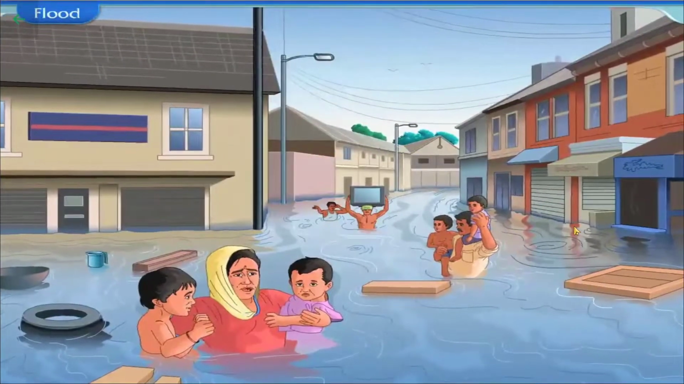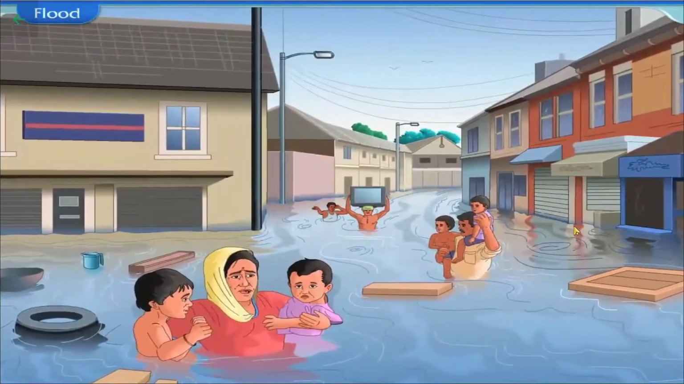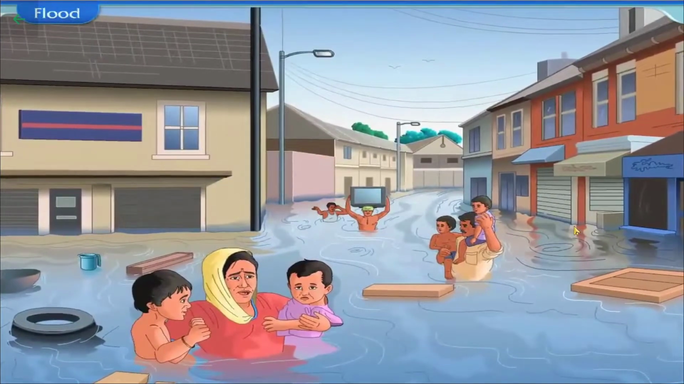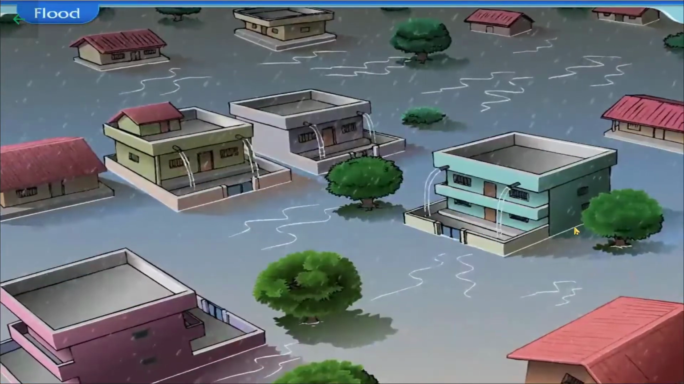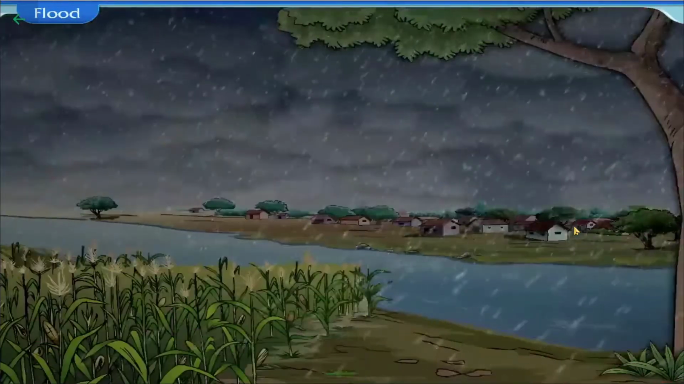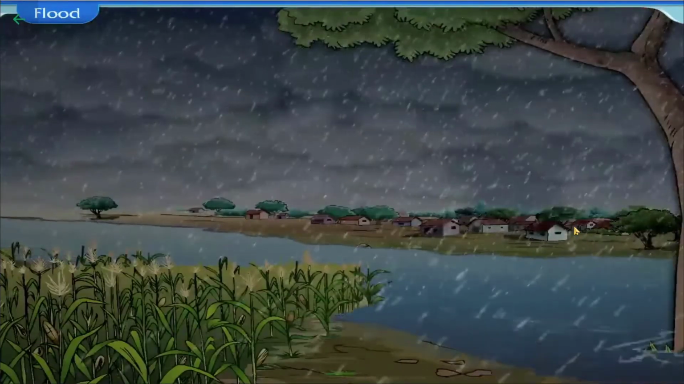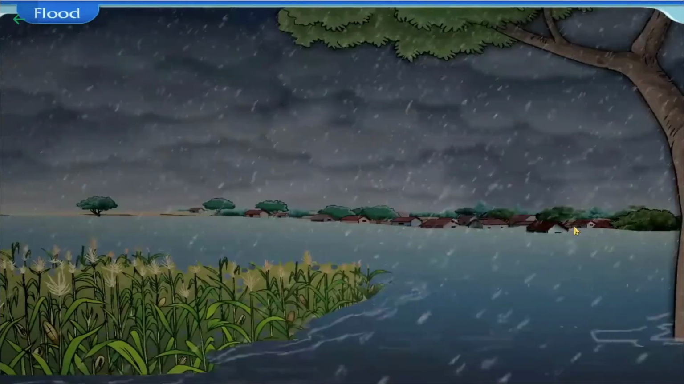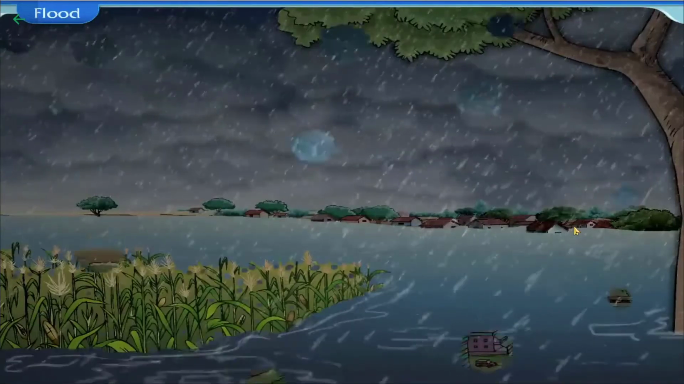Flood. We have already learnt about floods and the effects of floods in our previous grade. Come, let us do a quick revision of it. A frequently occurring natural disaster in all parts of the world is floods. Due to excessive rainfall in the same place, a river overflows its bank, causing a flood.